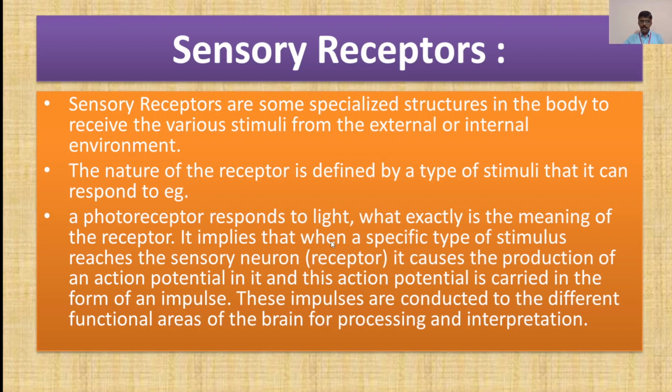What exactly is the meaning of the receptor? It implies that when a specific type of stimulus reaches the sensory neuron, that is the receptor, it causes the production of an action potential in it, and this action potential is carried in the form of an impulse. These impulses are conducted to the different functional areas of the brain for processing and interpretation. This was about the sensory receptors.